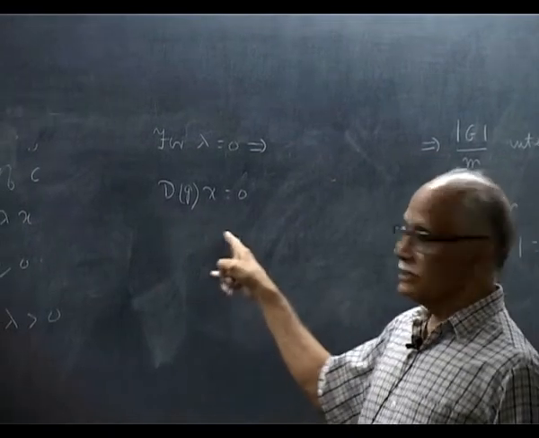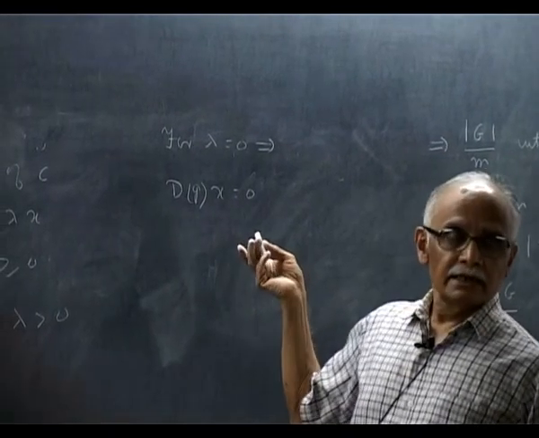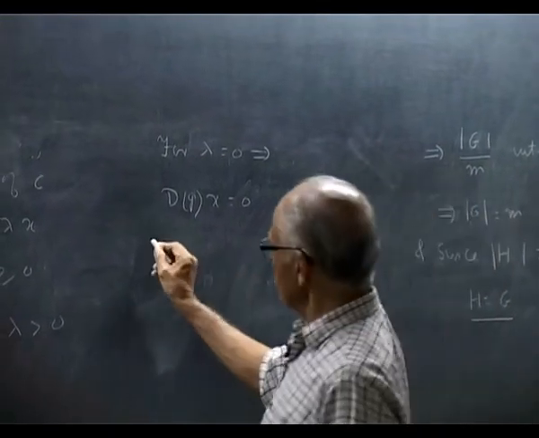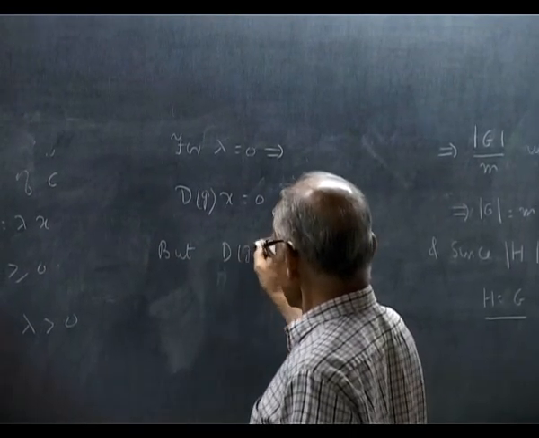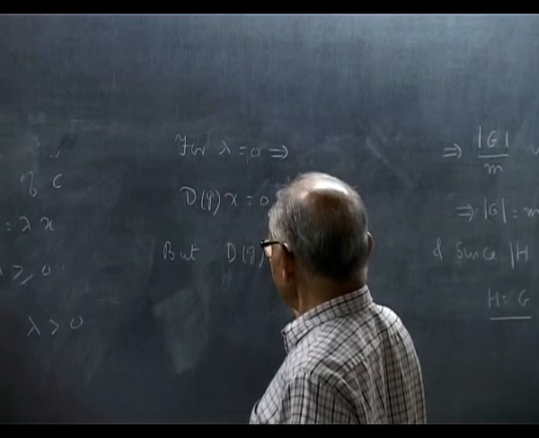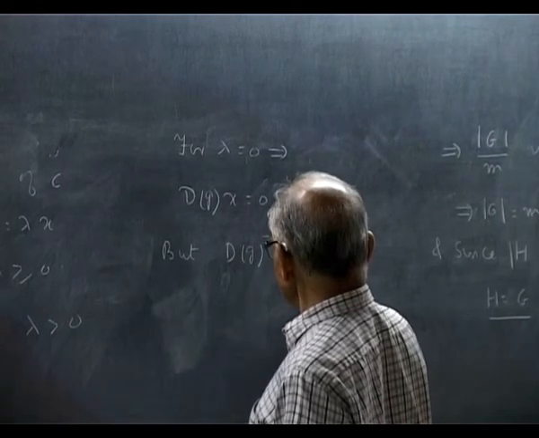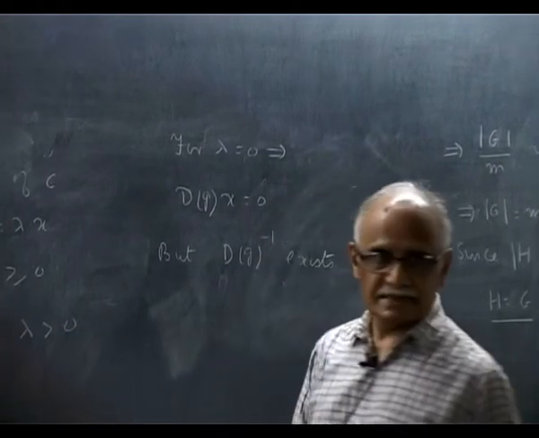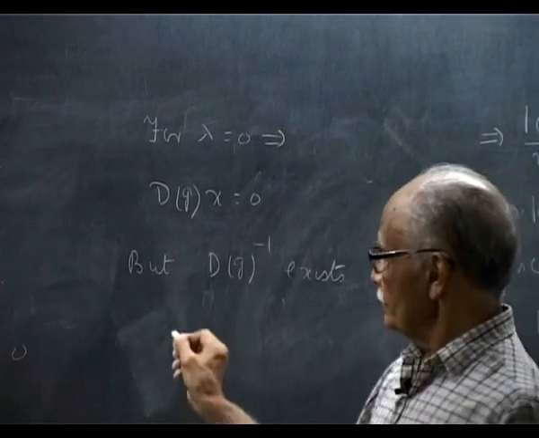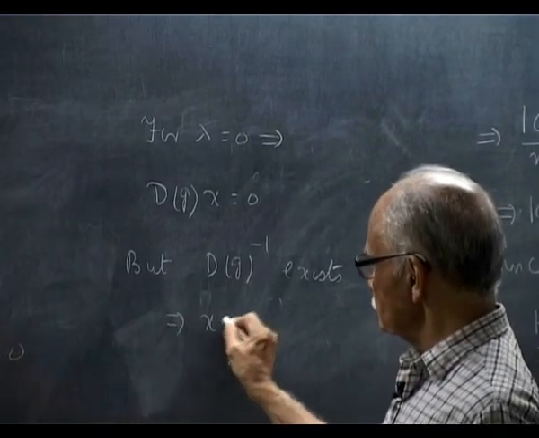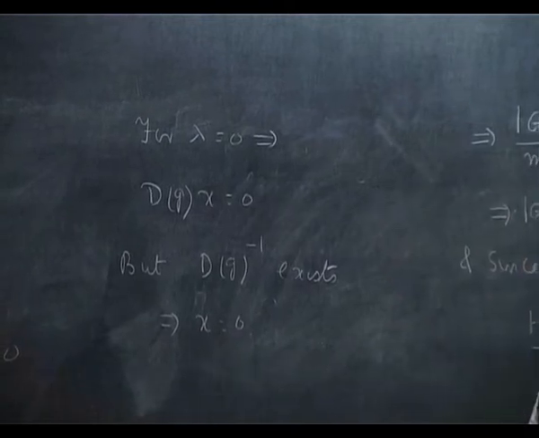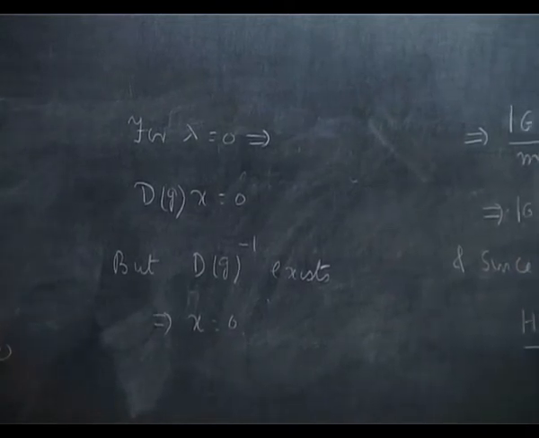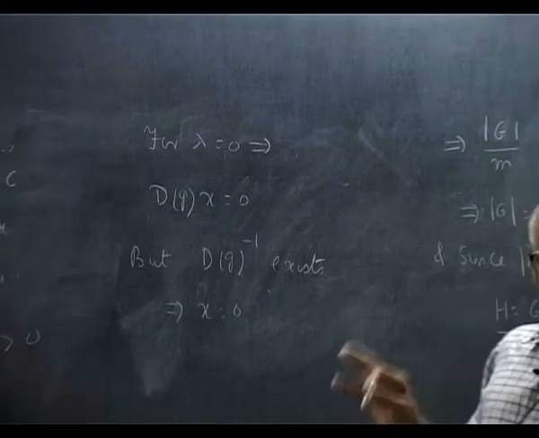So each D(g)x is 0, but because g to D(g) is a representation, the inverse exists, and this implies x is 0. Okay. So lambda is strictly positive.